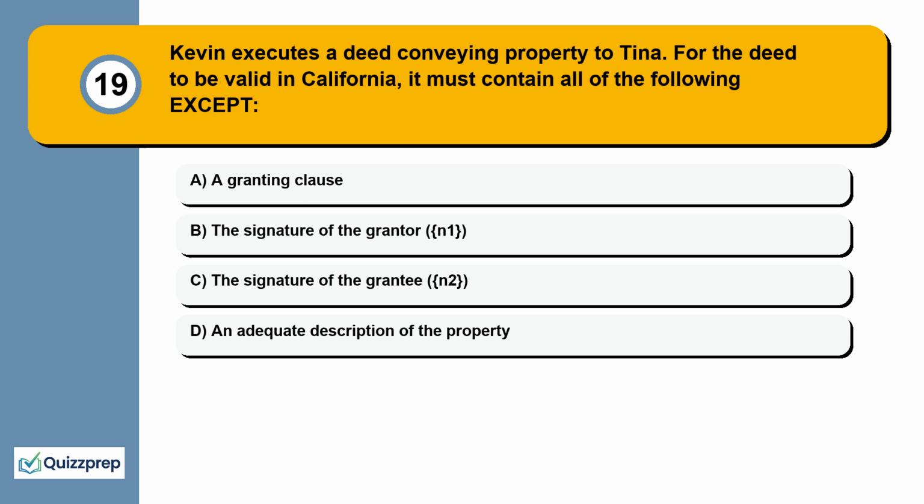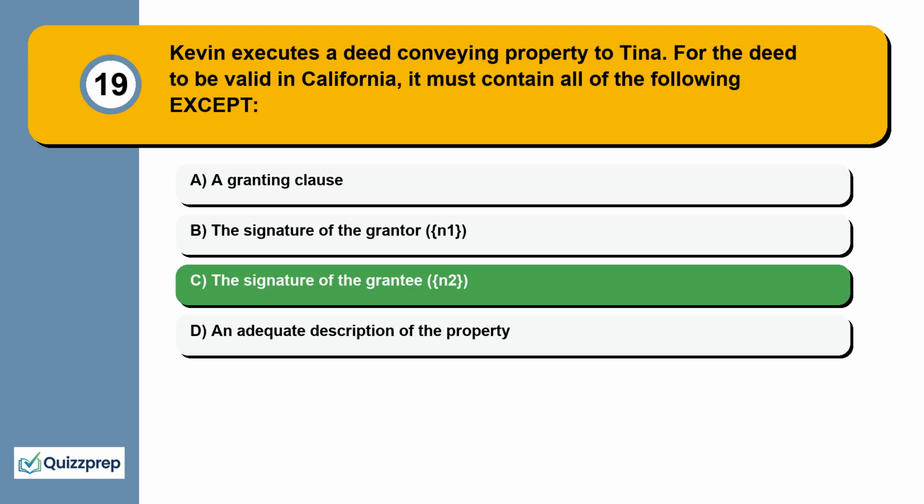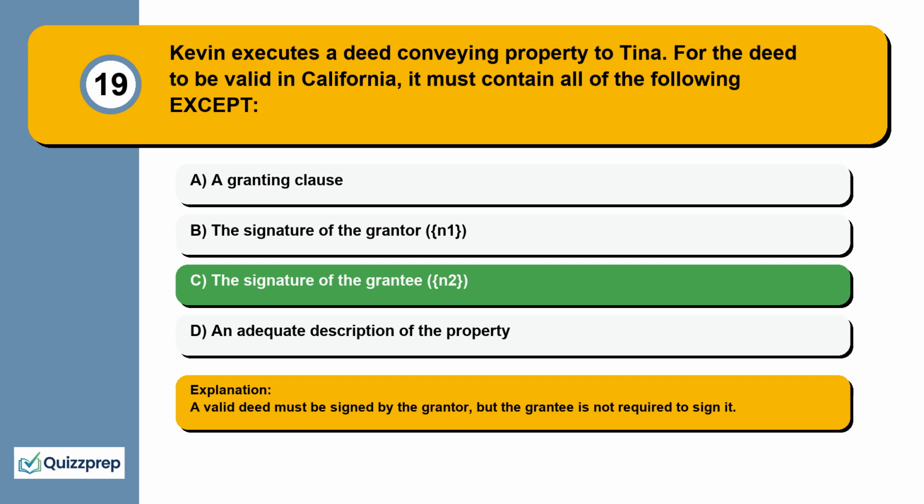Question 19. Kevin executes a deed conveying property to Tina. For the deed to be valid in California, it must contain all of the following except a granting clause, the signature of the grantor, the signature of the grantee, an adequate description of the property. A valid deed must be signed by the grantor, but the grantee is not required to sign it.